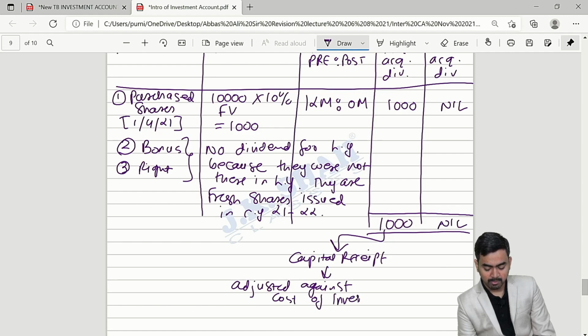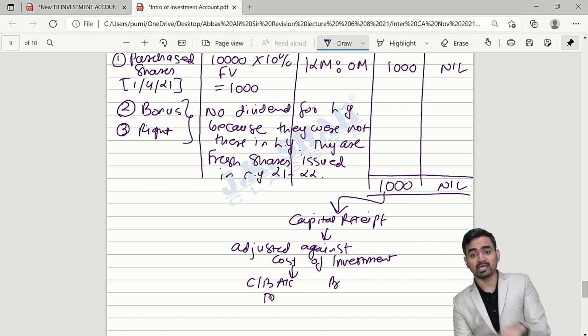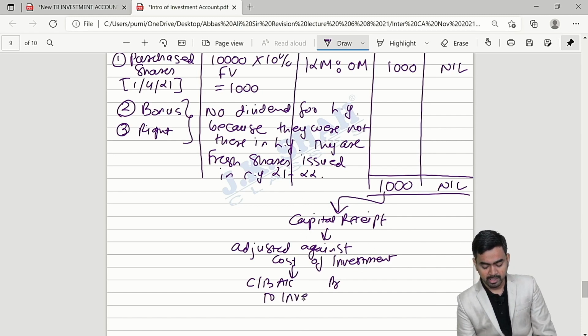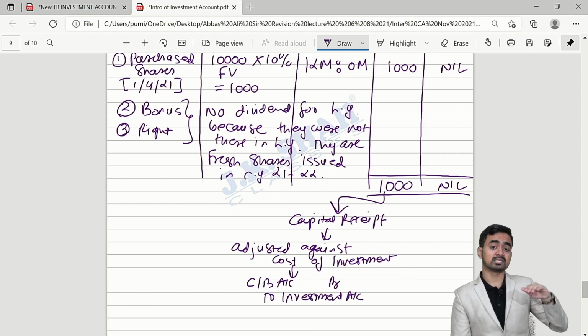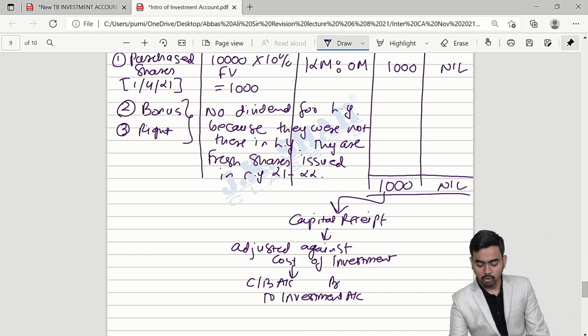So your journal entry for this would be, sir, Mr. A will get the amount. Yes, but that will not be credited to dividend. It will be credited to investment account, because this is pre-acquisition dividend. Capital receipt should be adjusted against cost.